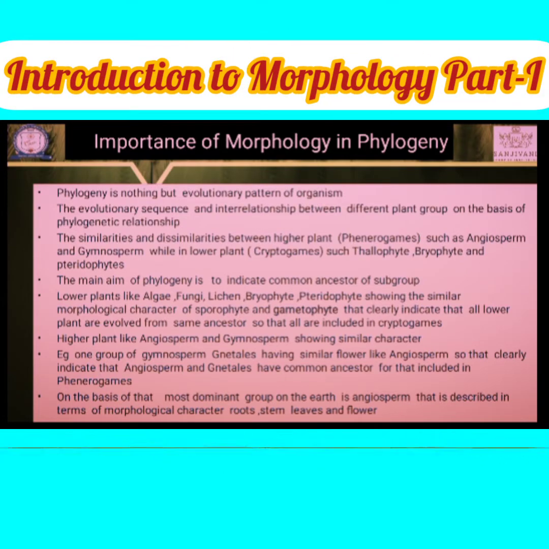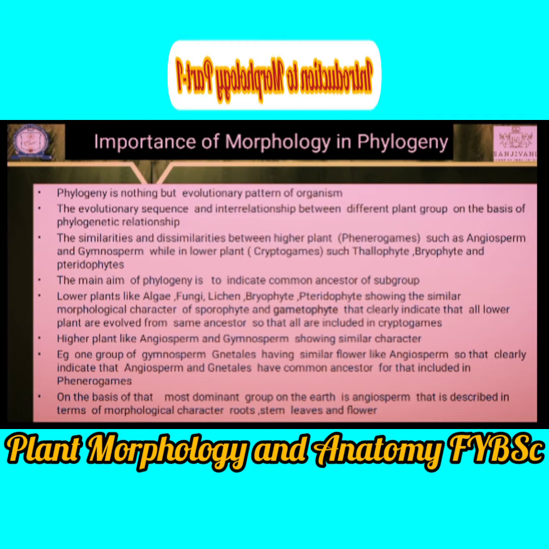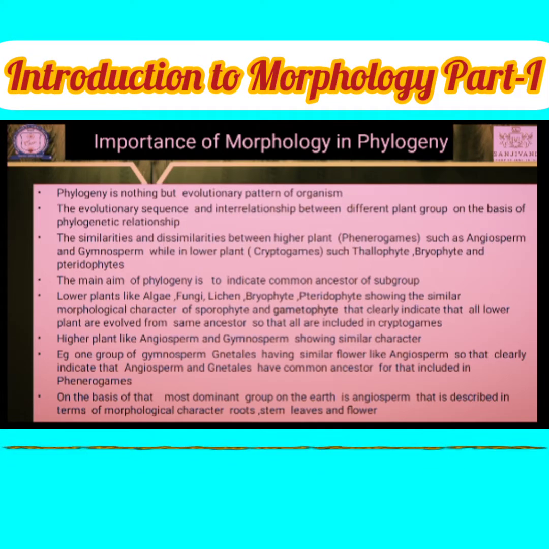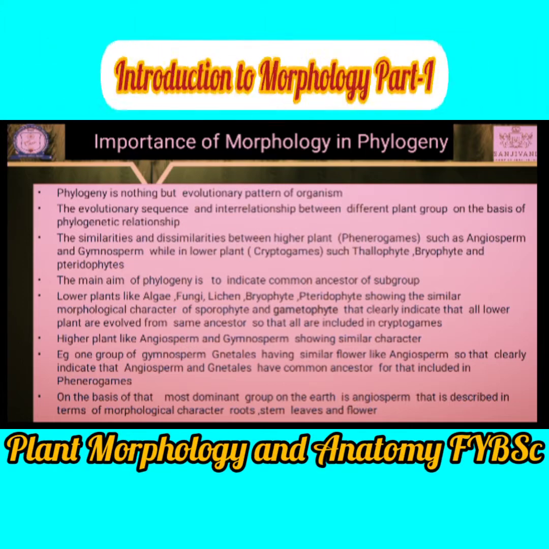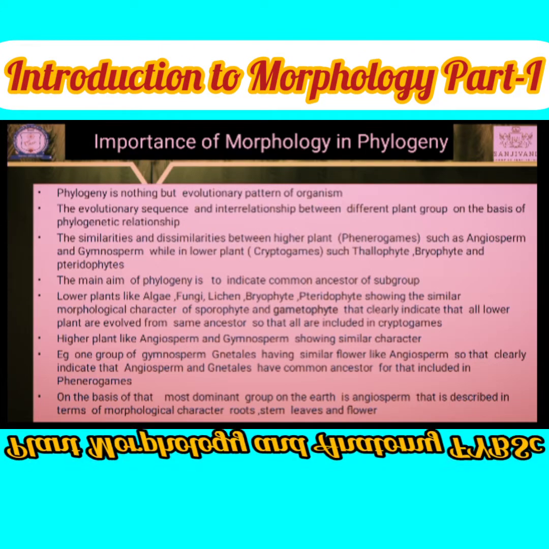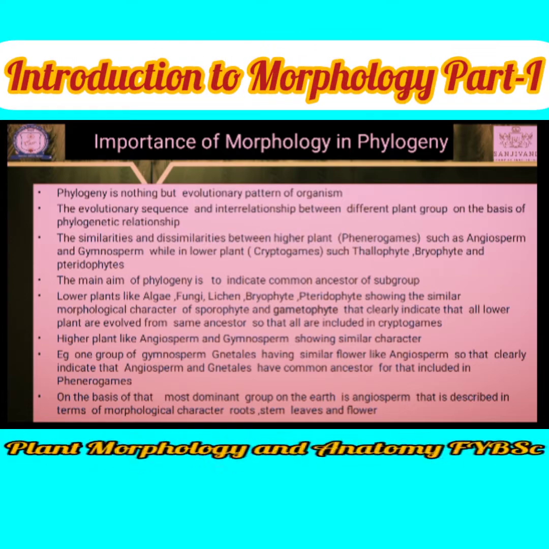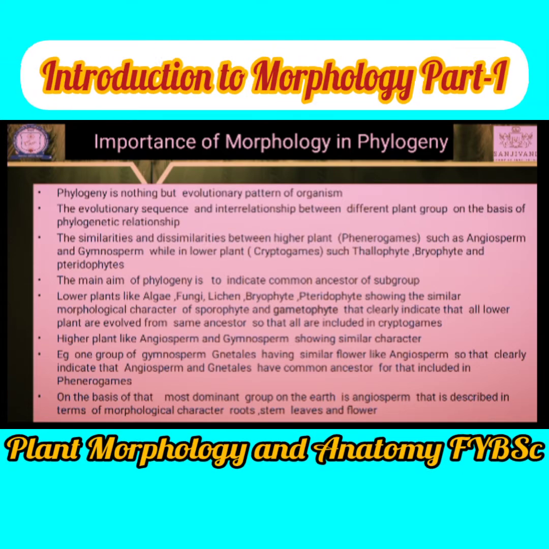The same applies to the phanerogams. Okay, phanerogams: angiosperms and gymnosperms. Angiosperms have flower characters, seen in Gnetum as well as Ginkgo biloba, which have the same structure, or some morphological characters are the same.